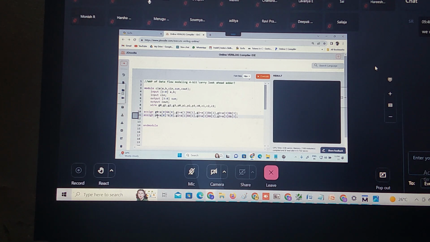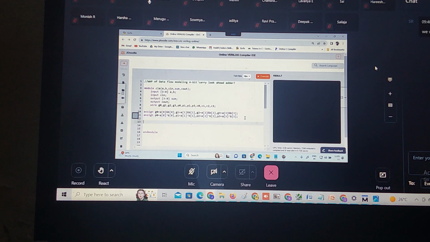XOR operation, right? A0 XOR B0. G1, P1 is nothing but A1 XOR B1. P2 is nothing but A2 XOR B2. This is P3. P3 is nothing but A3 XOR B3. Now we're done with the carry generation and carry propagation.